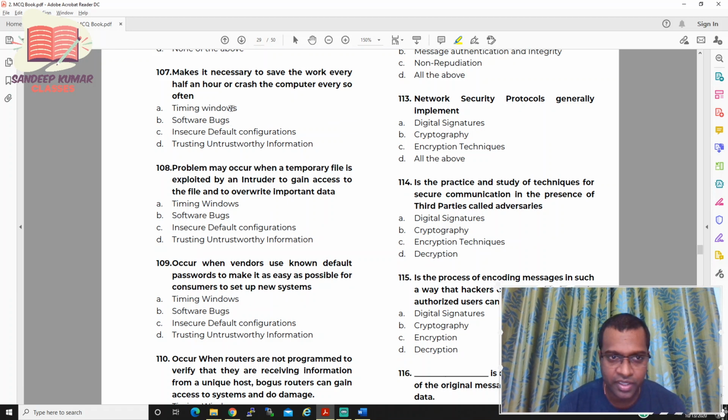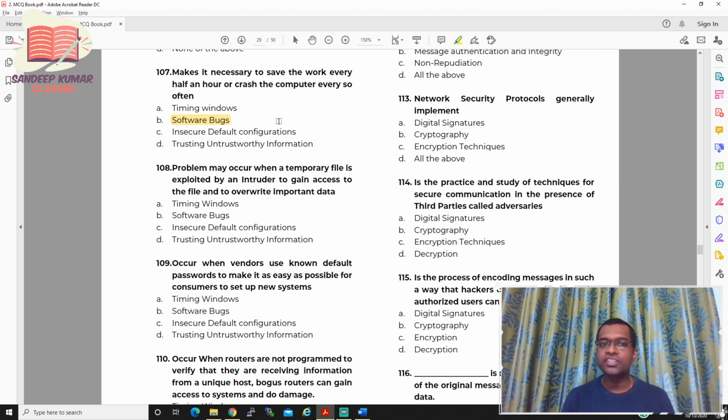It is not timing window, it is not insecure default configuration, it is not trusting untrustworthy information. The right answer for this particular question is software bug. What do you mean by software bug? Software bug is nothing but a program which is installed on the host system or the target. Once you install that program on the target, you can do anything. You can crash a computer every half an hour.